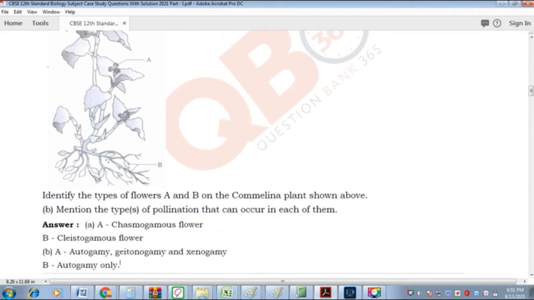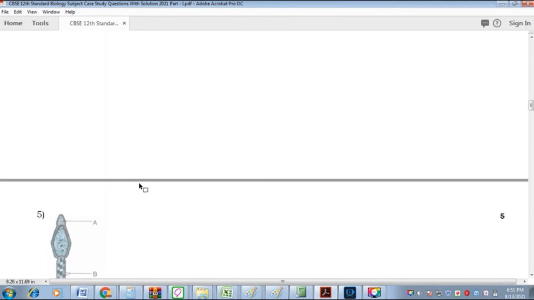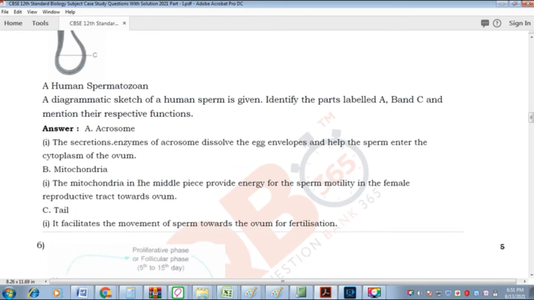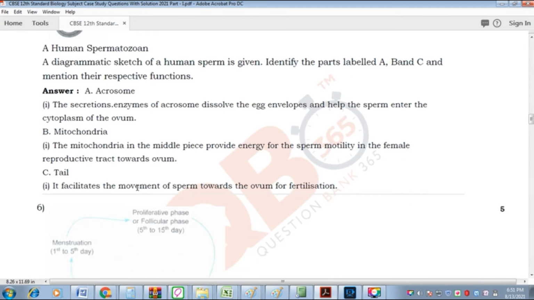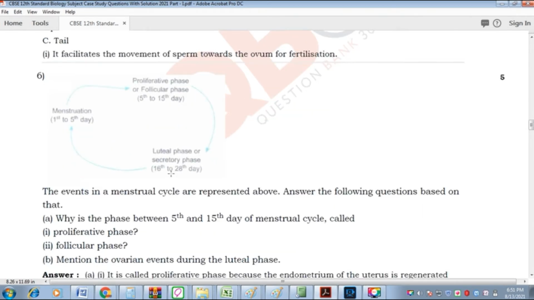Same as the fourth question, it is also image based. The case study is a very important question pattern for the upcoming 2021 public exams. It's completely different from previous question patterns and other question patterns. It's a newly updated pattern from 2020 itself for the CBSE and NCERT patterns.